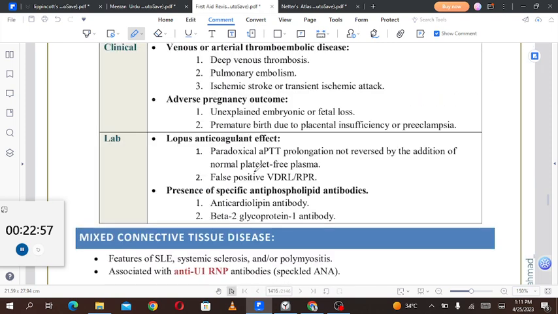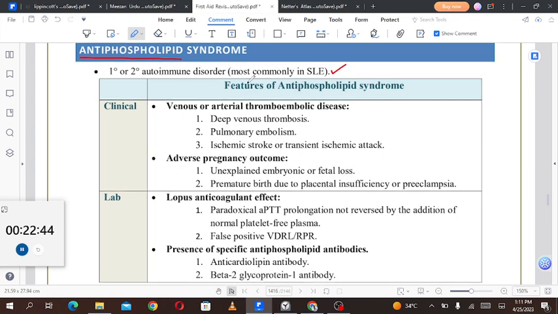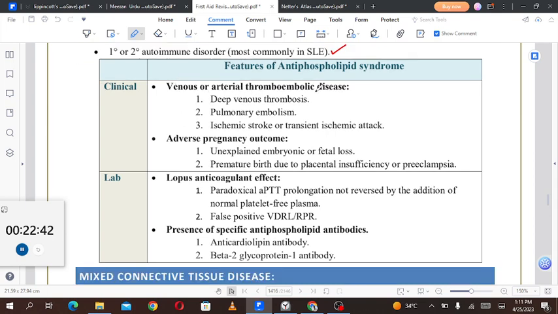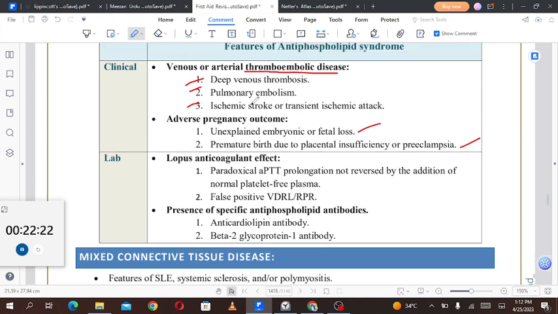Then we'll talk about antiphospholipid syndrome. Antiphospholipid syndrome is a hypercoagulable state, a primary or secondary autoimmune disorder, most common in systemic lupus erythematosus. Clinical features: venous or arterial thromboembolic disease. Since it is a hypercoagulable state, it will result in deep vein thrombosis, pulmonary embolism, ischemic stroke or transient ischemic attack. Adverse pregnancy outcomes can be unexplained embryonic or fetal loss and premature birth due to placental insufficiency or preeclampsia. Think about it like that, because it is a hypercoagulable state.